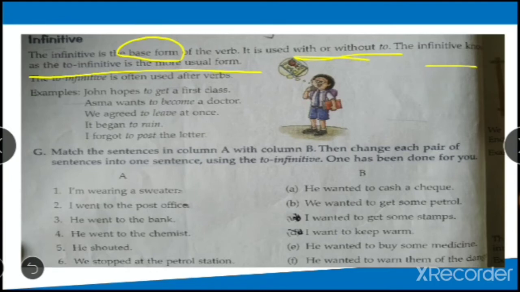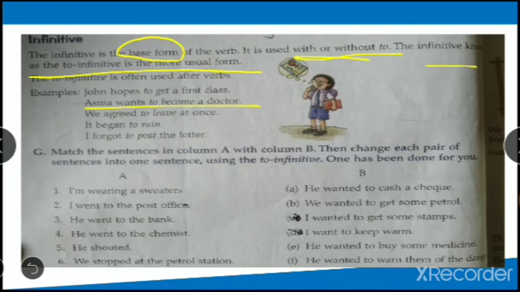Let's see an example. John hopes to get a first class. Asma wants to become a doctor. What does she want to become? To become. We agreed to live, to reign, to post, right? All these are to infinitives. So you add to before the base form. Just remember this: add to before the base form.